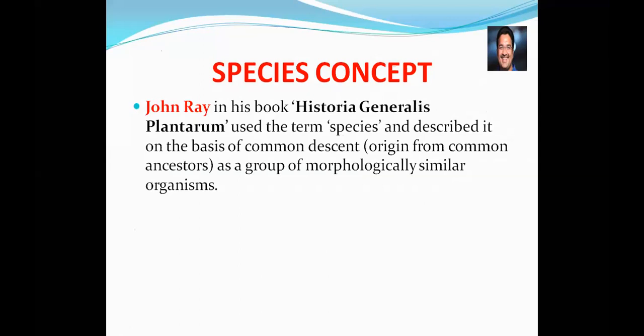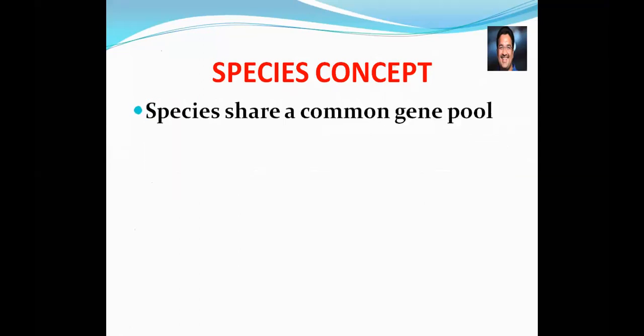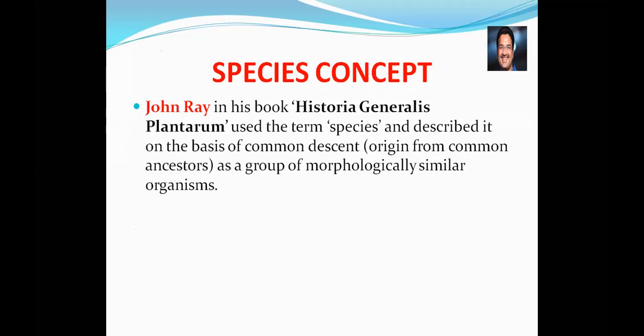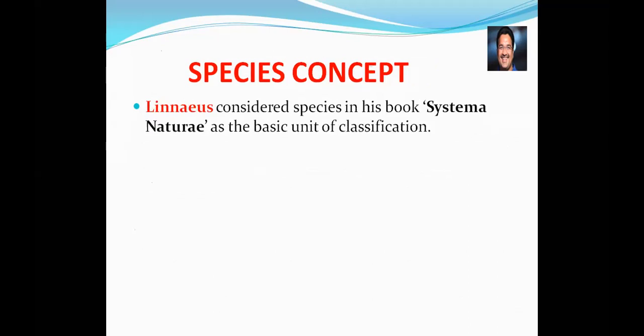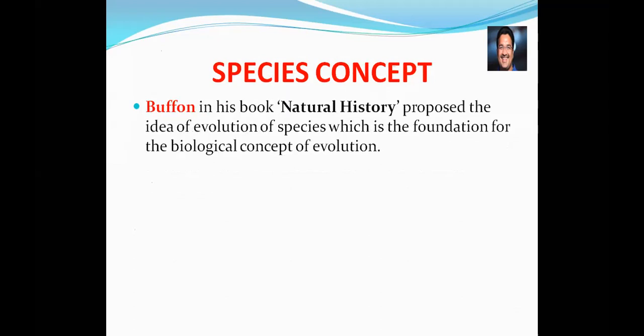These are the various opinions of the scientists. Let me say once again. John Ray, book Historia generalis plantarum, opinion: common descent, origin from common ancestor. Linnaeus, book Systema Naturae, opinion on species: basic unit of classification.